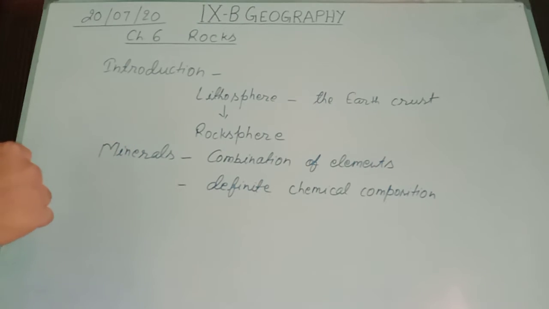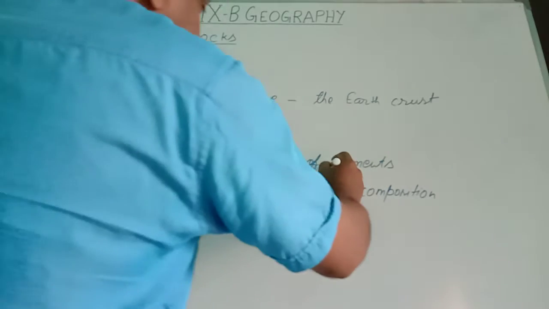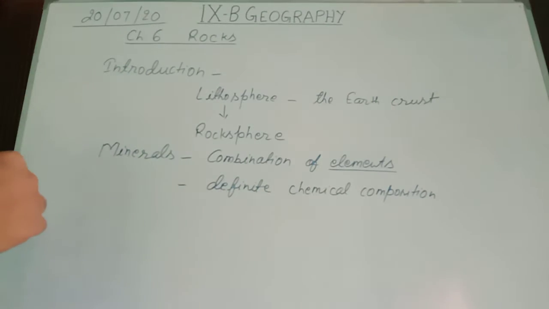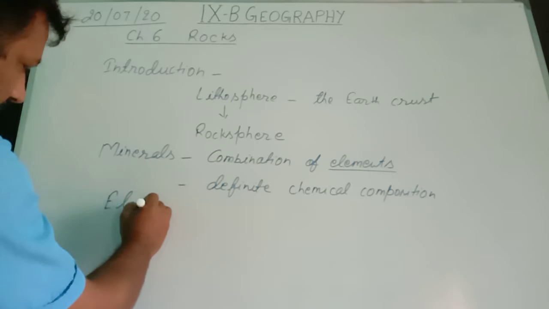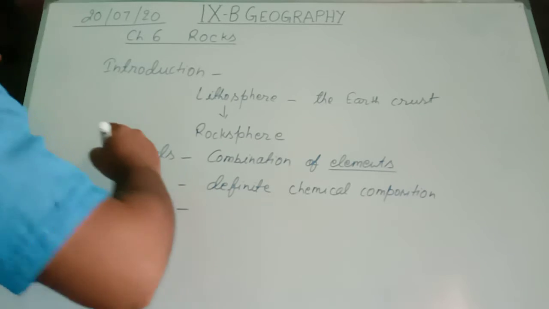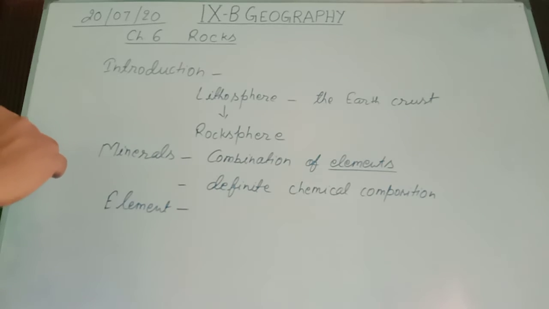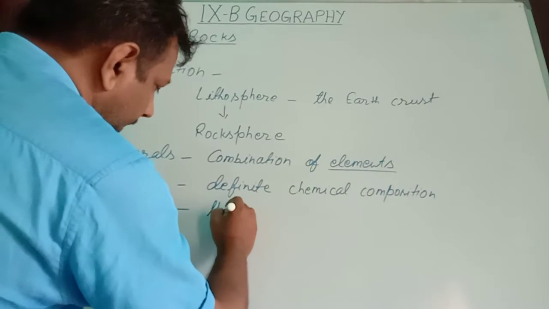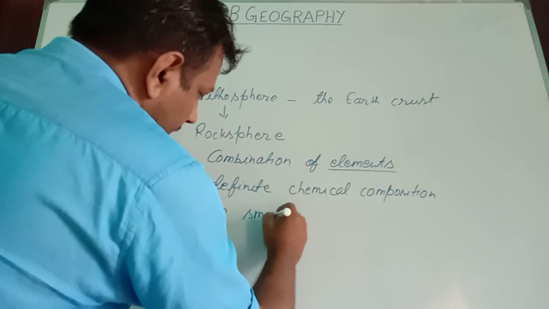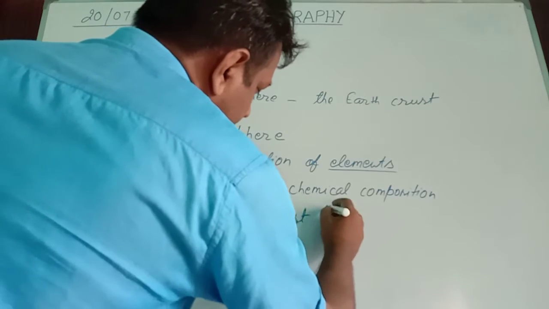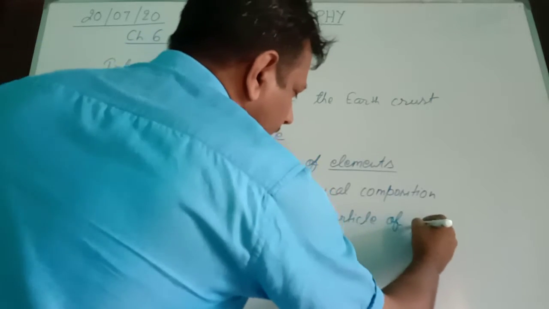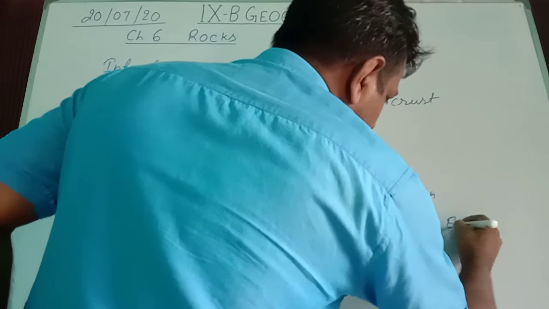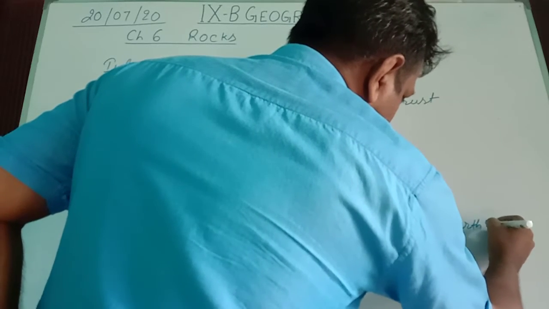Definite chemical composition. And in this, one word is coming: element. So for that we can say, the smallest particle of the earth's crust.